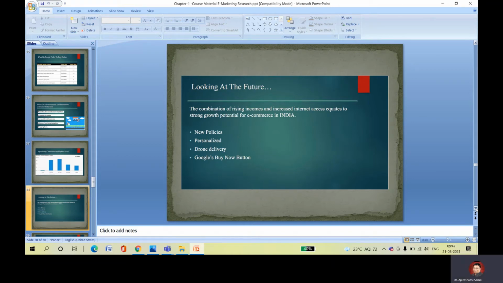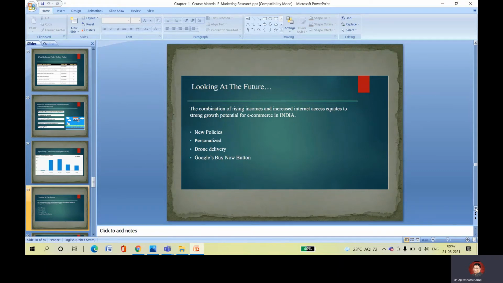New policy is coming, like FDI, foreign direct investment, single or multiple brand. The new policy will help increase e-commerce in the market. Now it is one of the golden eras of e-commerce, where everybody wants to go for e-commerce marketing in India.